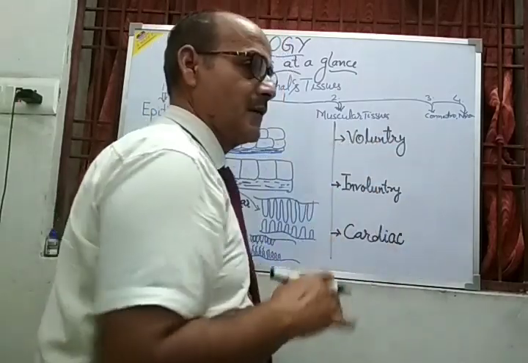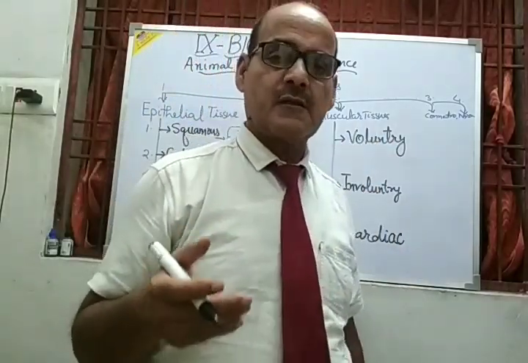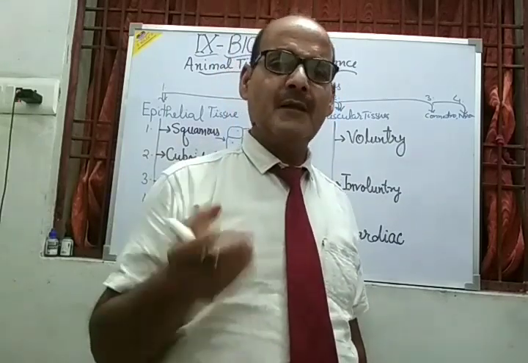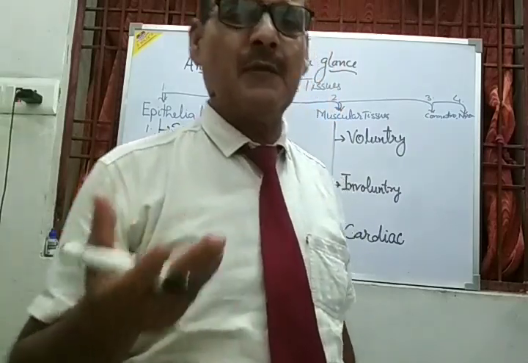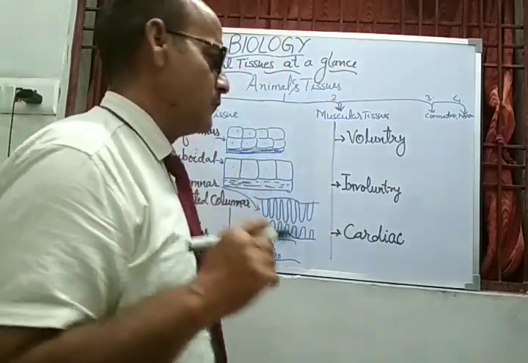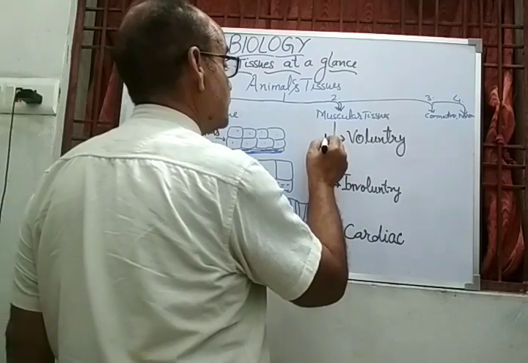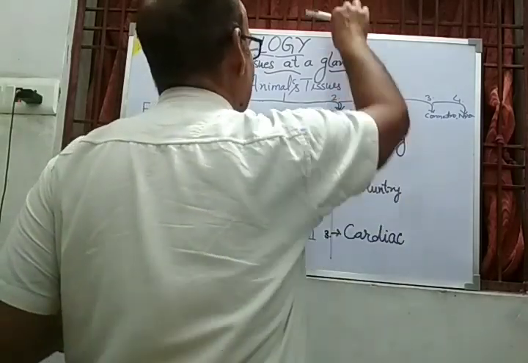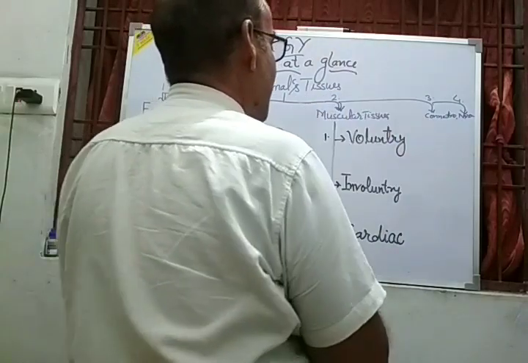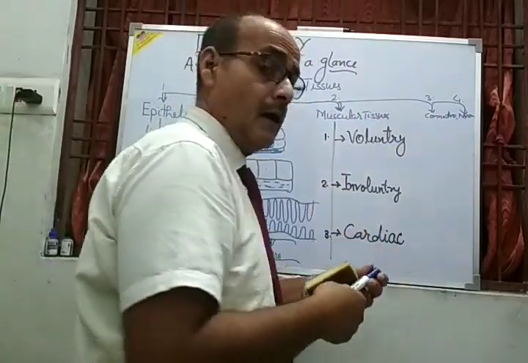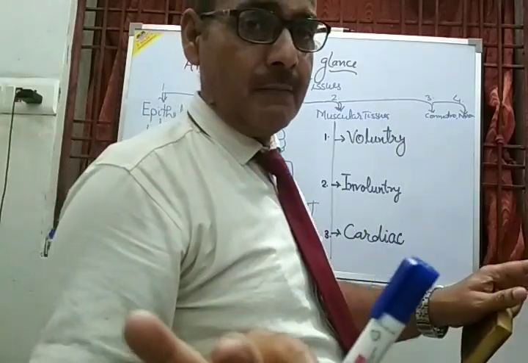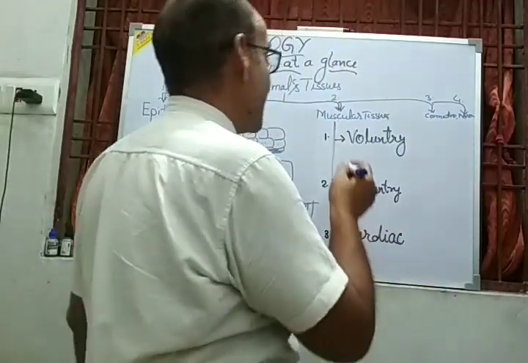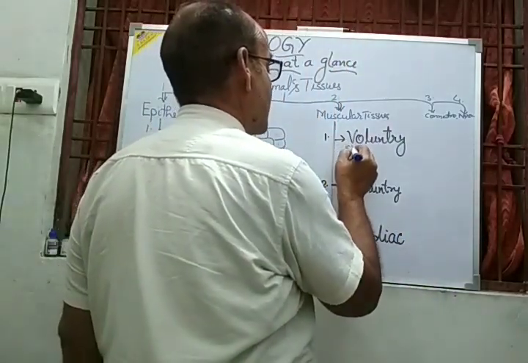So these are the three types of muscles which are found just beneath the skin or in an organ that is completely made up of a specific type of tissue. This is first, this is second, this is third. So my dear student, come to the point that these voluntary muscles are found just beneath the skin and they get connected with the skeleton. That is why they are called skeletal muscles.